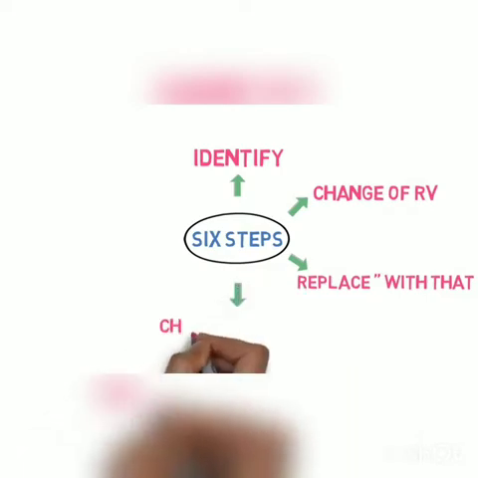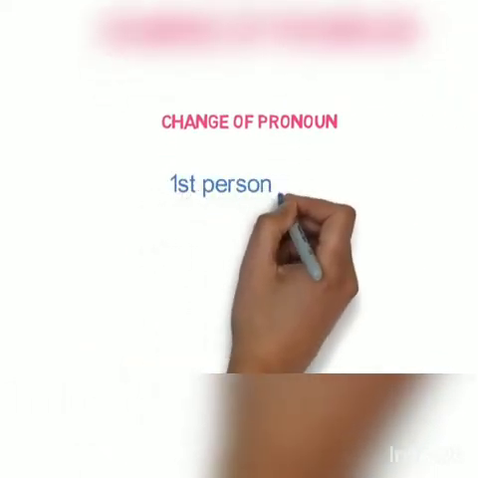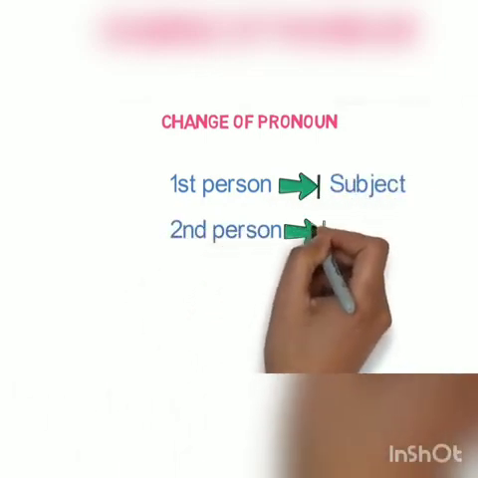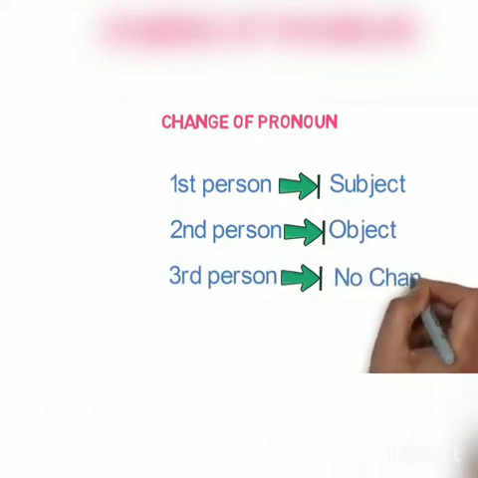The fourth step is the change of pronoun. Pronouns that we identified in the first step in the reported speech will be changed as below. First person will be decided as per subject. Second person will be decided as per object. And third person will remain unchanged.